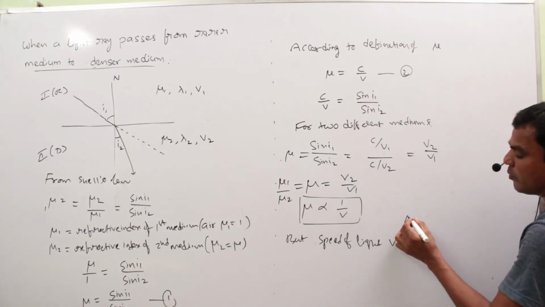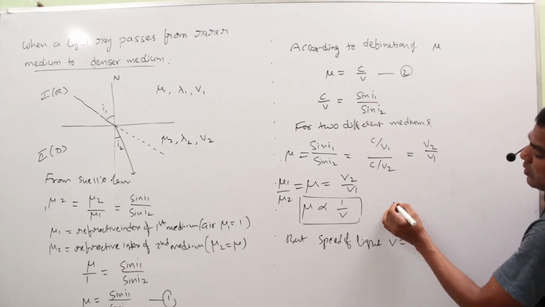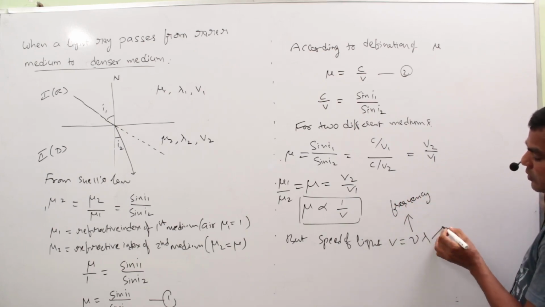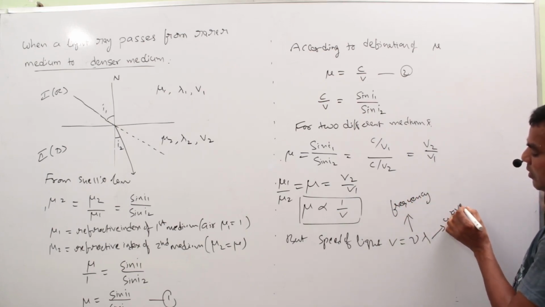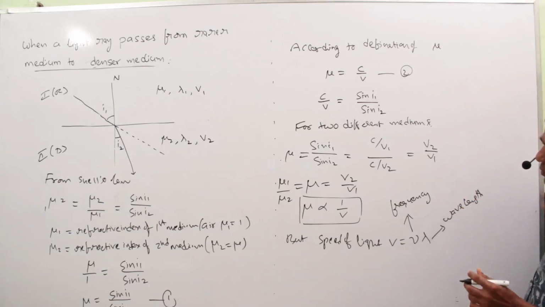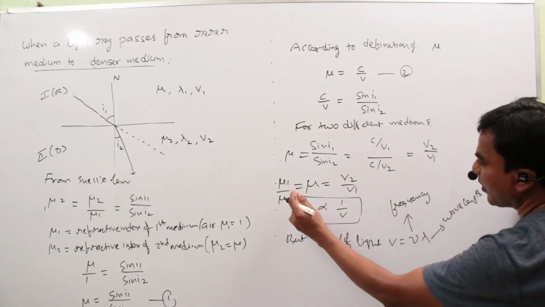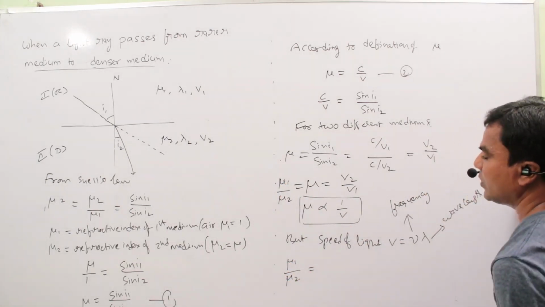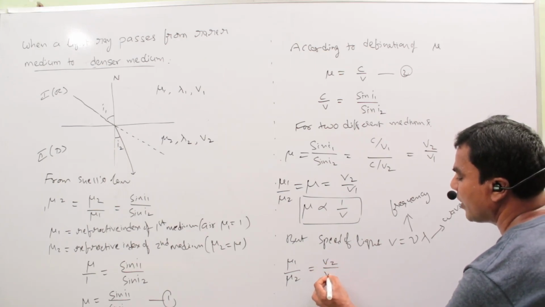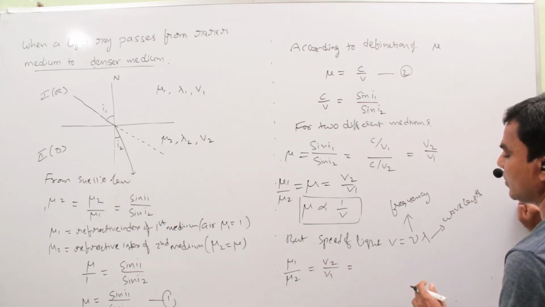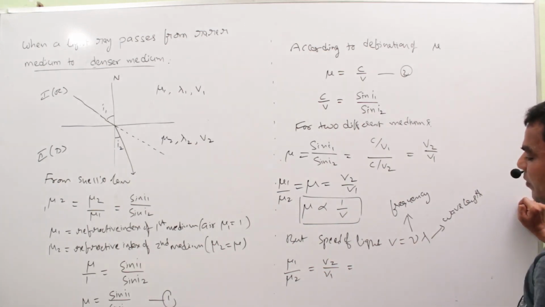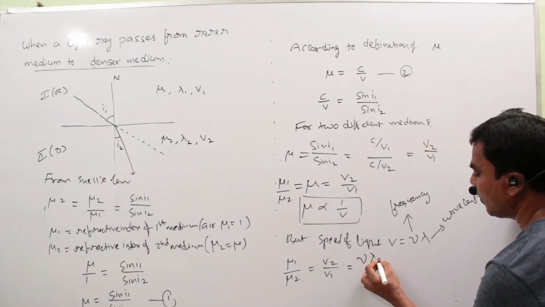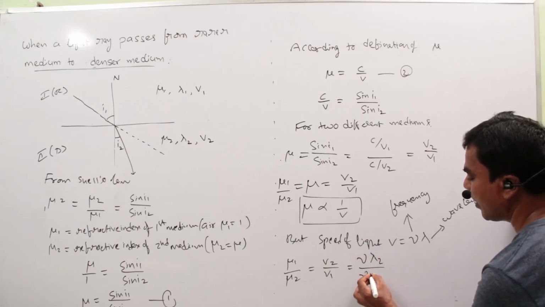Here nu is the frequency and lambda is the wavelength. So mu1 by mu2 equals V2 by V1, that equals nu lambda 2 by nu lambda 1.